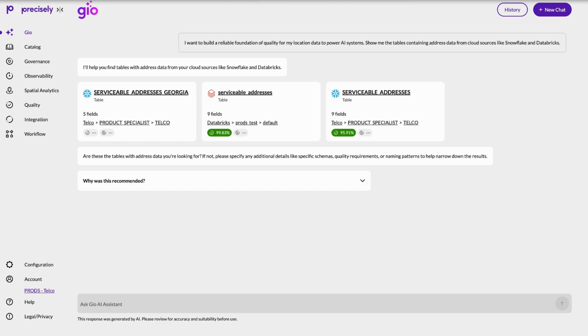Geo has surfaced some address data sets that should be useful for us. I can follow up with another question to gain more context about what data sources are connected and what kind of data they contain.